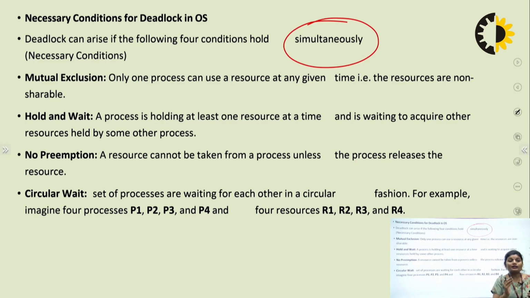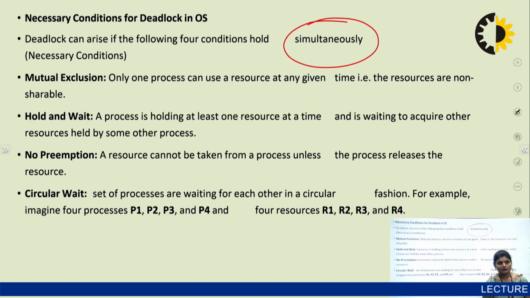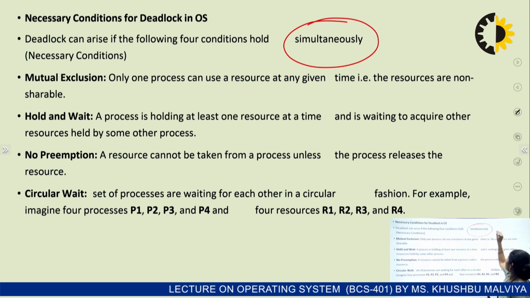Okay. So what are the necessary conditions for a deadlock in a system? Mutual exclusion, hold and wait, no preemption, and circular wait. What is mutual exclusion? Only one process can use a resource at any time. That is, the resources are not shareable. Suppose a printer. Printer is a resource.